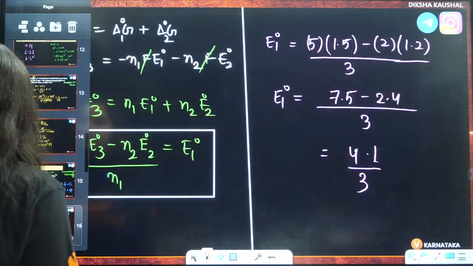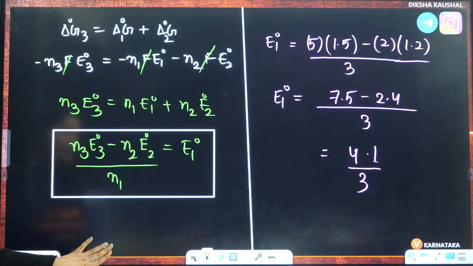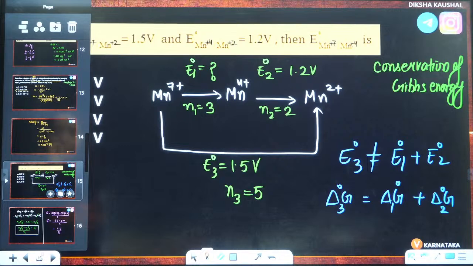Let me see what are the options given to you. Options are 0.1, 0.3, 2.1, 1.7. Wait a minute. I can't see 1.36 or 1.3 anywhere here.